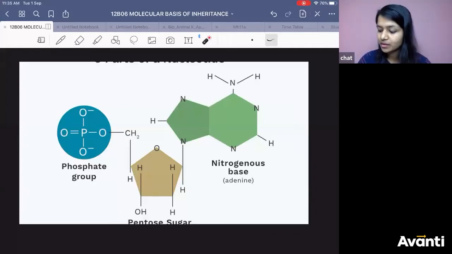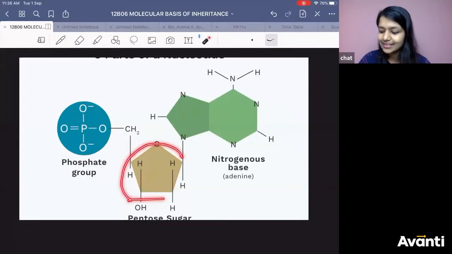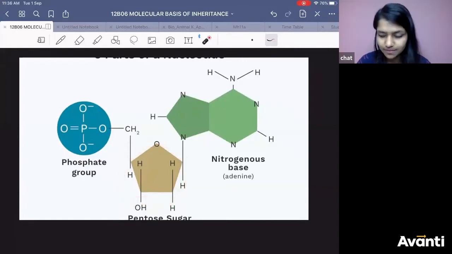Now I am showing you a nucleotide. You can see this is the sugar. Tell me, which sugar is it? Is it deoxyribose or ribose? If it is deoxyribose, click on yes. Perfect. Because OH is not written here. So this is deoxy.